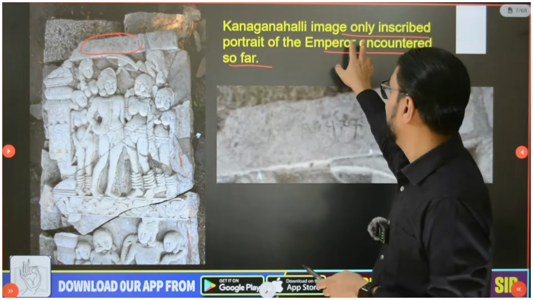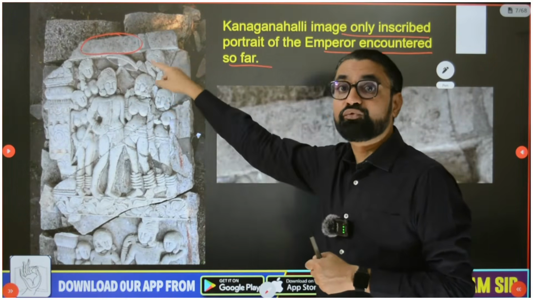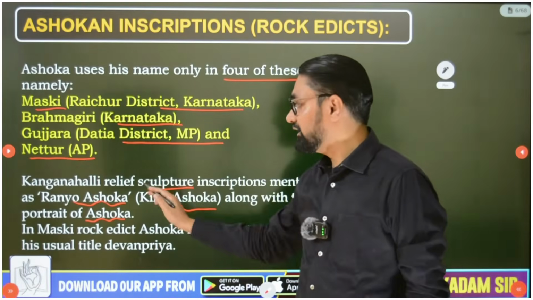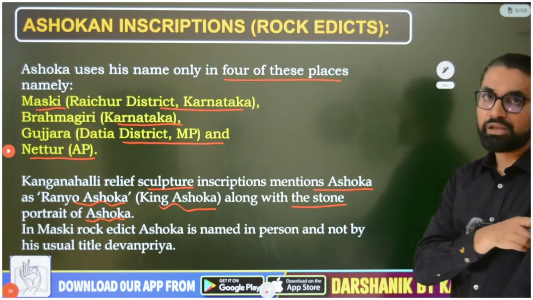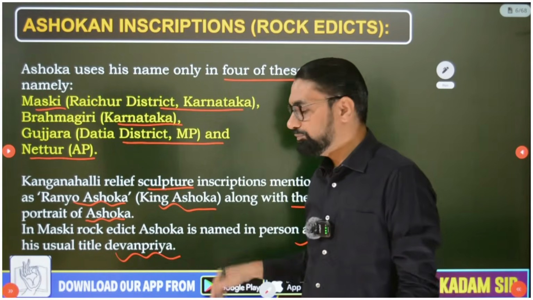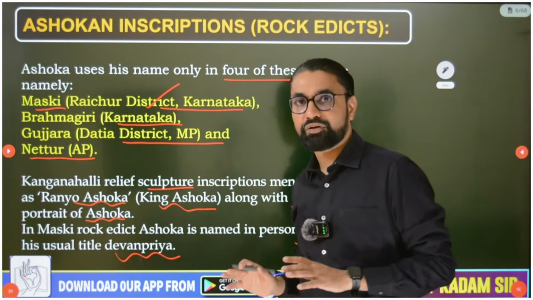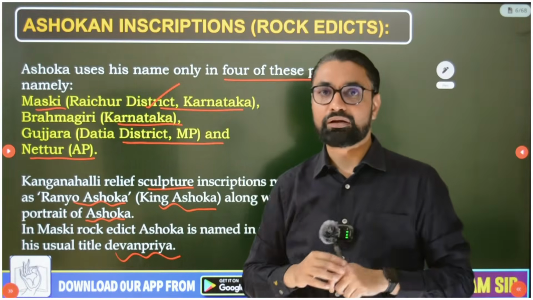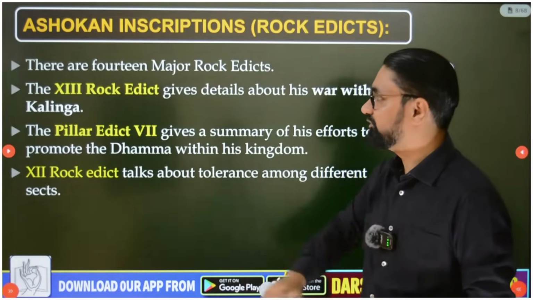So in this Kanganhalli image, there are many portraits, but Ashoka's portrait with his name Ranya Ashok we find in Kanganhalli inscriptions. So remember that. The Kanganhalli relief sculpture inscription mentions Ashoka as Ranya Ashok along with the stone portrait of Ashoka. And in Maski Rock Edicts, Ashoka is named in person and not by his usual title Devampiya. So all this mentions Ashoka's name, but in Maski Devampiya is not given, he is referred to by the name Ashok. And the Kanganhalli inscription is very important where we find a portrait of Ashoka with the name Ranya Ashok. So these are a few important facts you should know about those inscriptions.